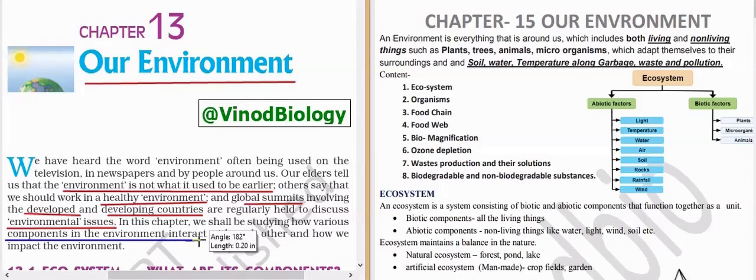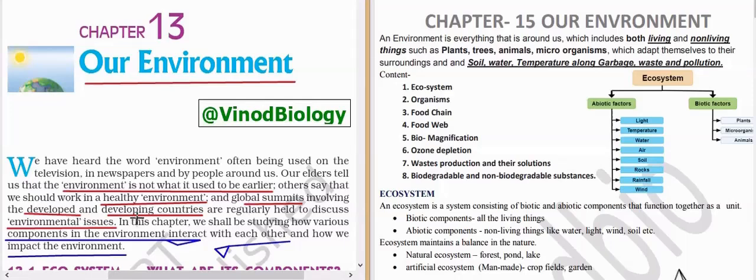Living organisms like plants, human beings and animals interact with each other. Animals interact with plants. There is always a continuous, rigorous interaction between the organisms in that place, and we will also see how we impact the surroundings. We depend on the environment and we are also making trouble for it. So we will discuss this.